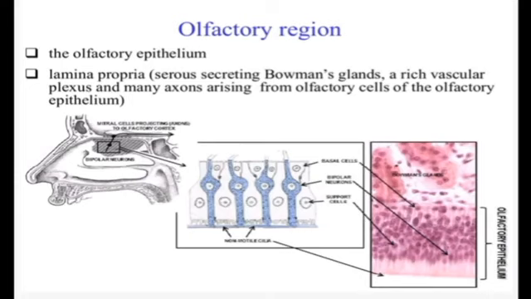This olfactory region is lined by the olfactory mucosa, and the olfactory mucosa has the olfactory epithelium and the lamina propria. In this lamina propria there are serous secreting Bowman's glands, a rich vascular plexus, and many axons arising from the olfactory cells of the olfactory epithelium.